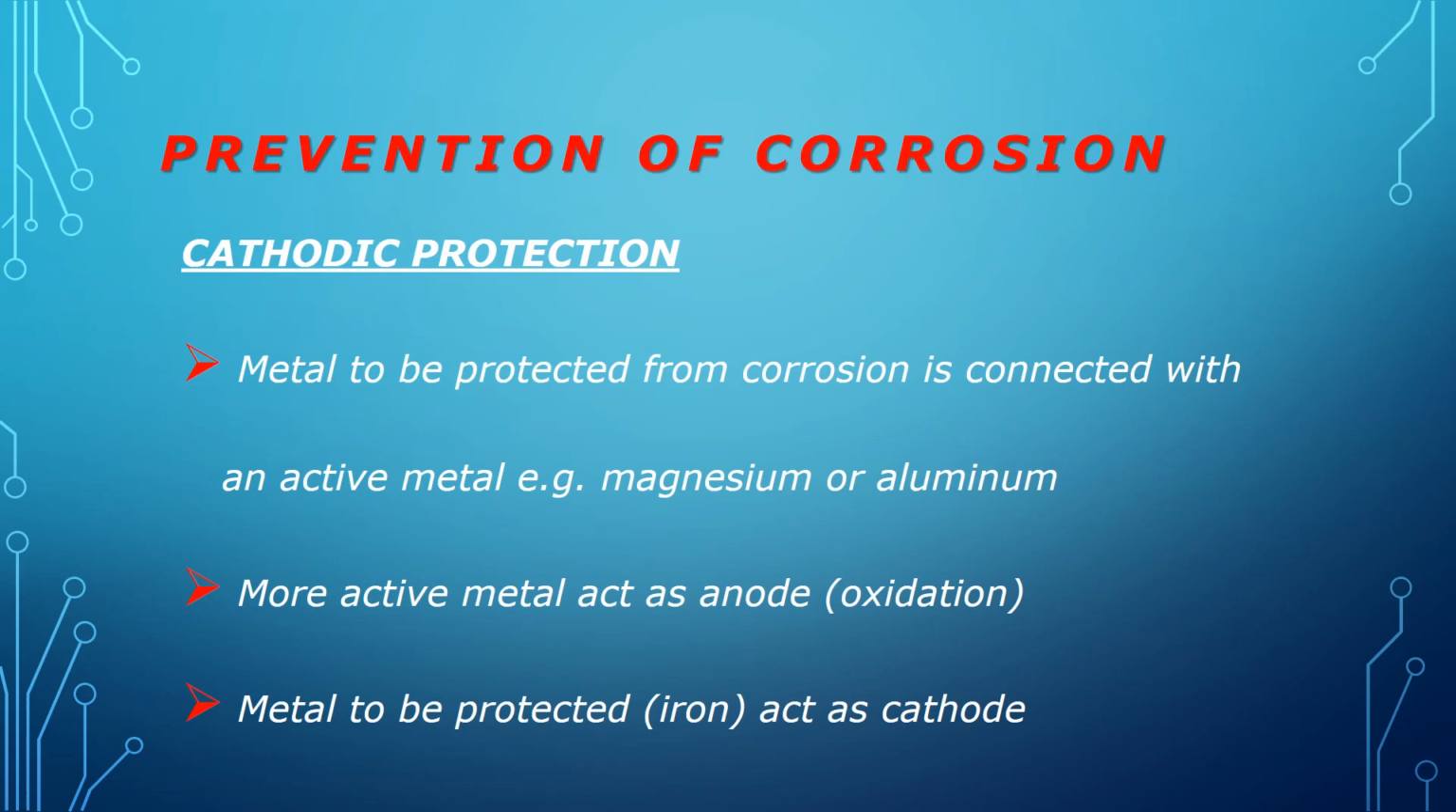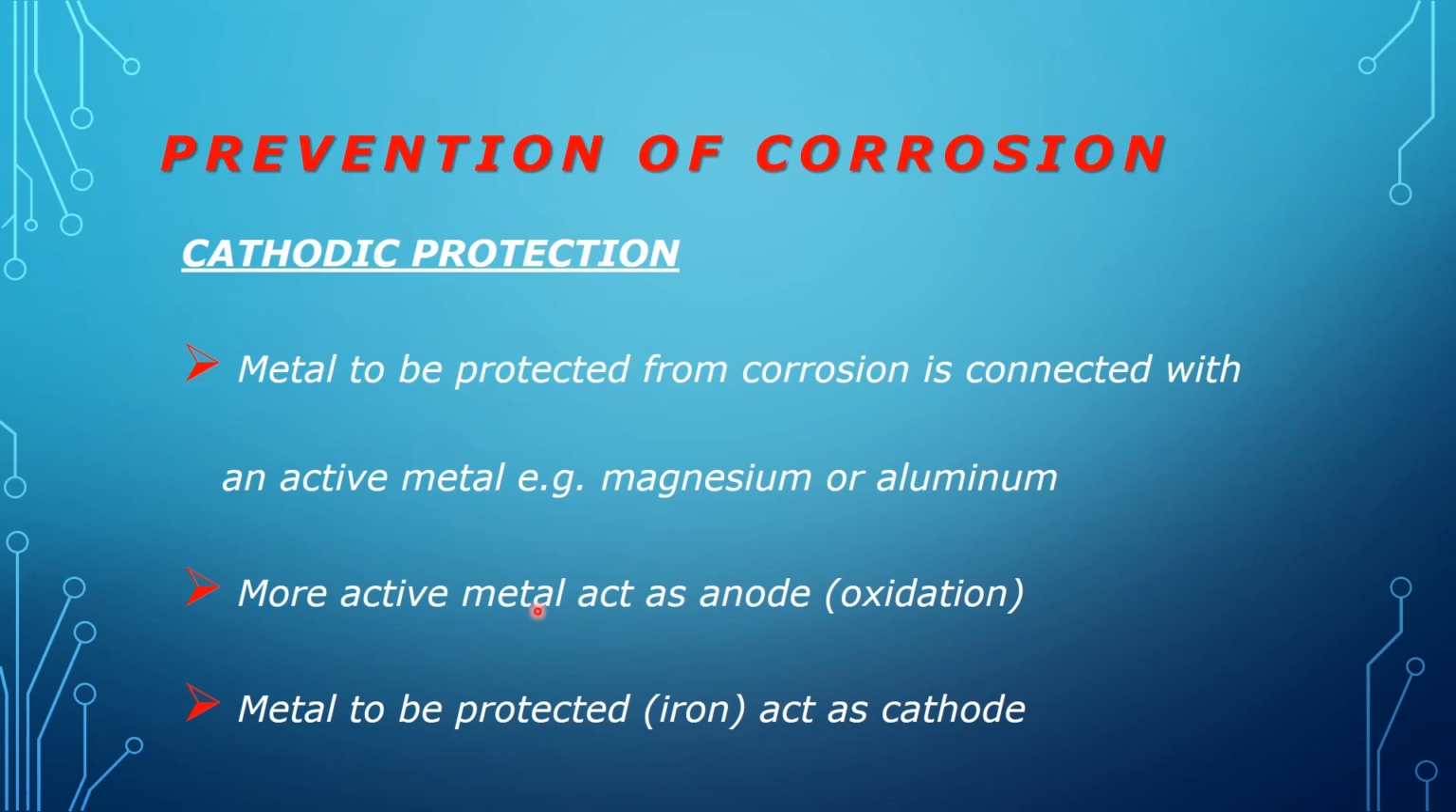Cathodic protection is also applied as a method for prevention of corrosion. Here we use an active metal in order to prevent corrosion. The active metal itself gets corroded and is replaced, while the other metal which is to be protected does not get corroded. In this process, the metal to be protected from corrosion is connected with an active metal, for example, magnesium or aluminium. More active metal acts as anode.